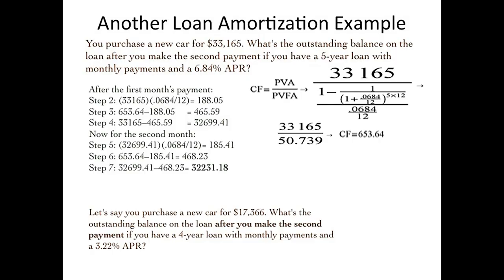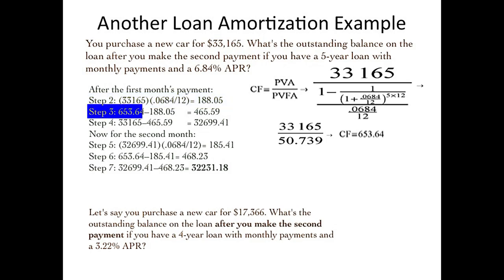After the first month's payment, you know that you're making that first payment of $653.64. How much of that is interest and how much of that is the principal you're paying off? So you calculate the interest that's generated. That's the $188.05, the interest generated on that loan over that first period.